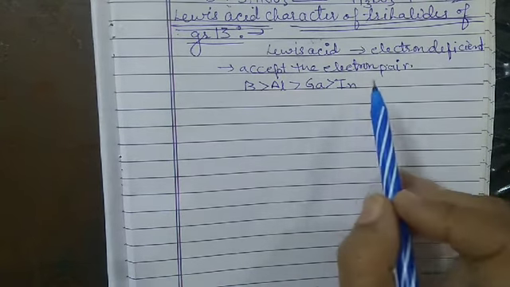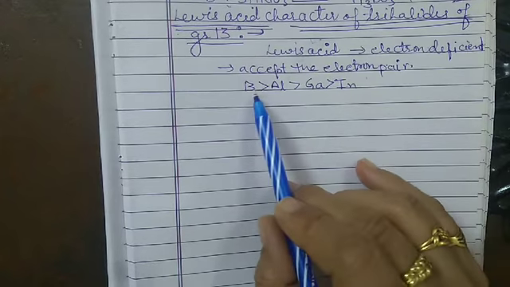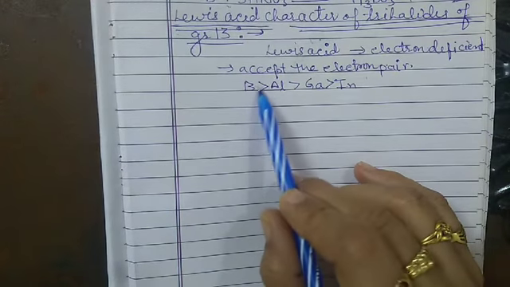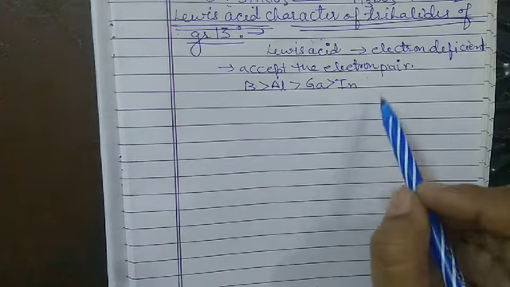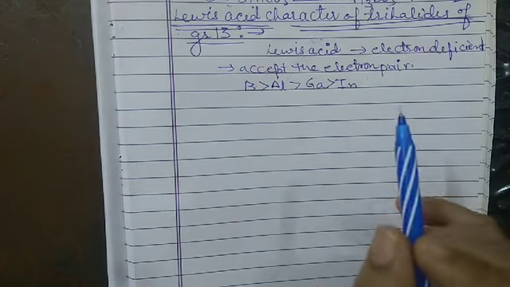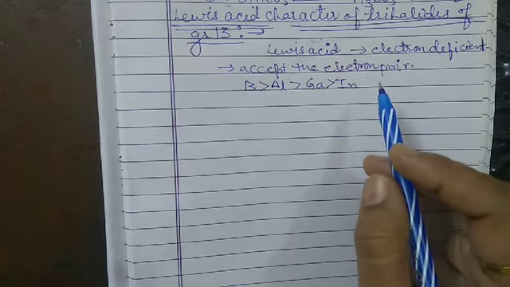The relative strength of the trihalides of boron as Lewis acids has been determined by measuring their heat of formation, as well as by studying the infrared spectra.